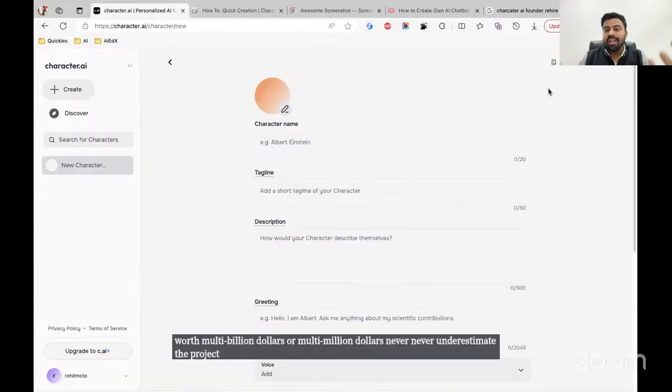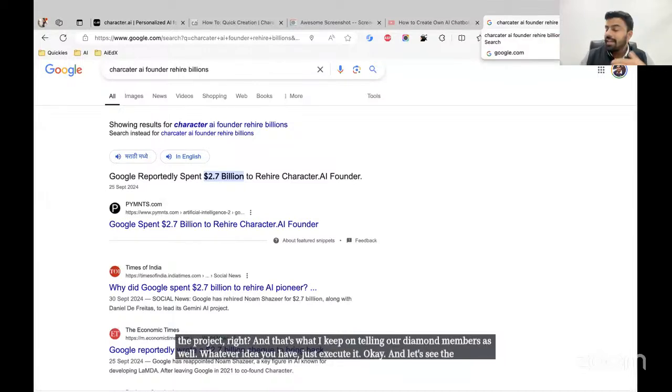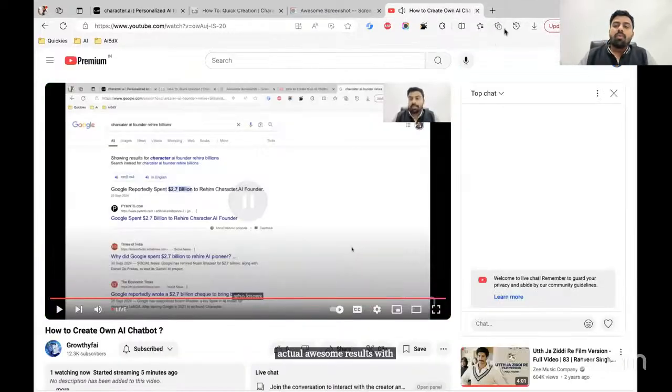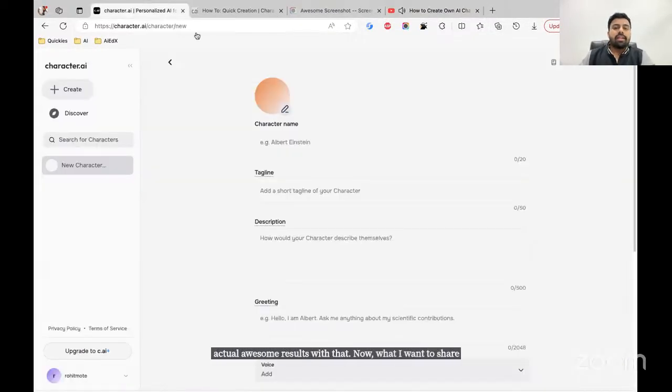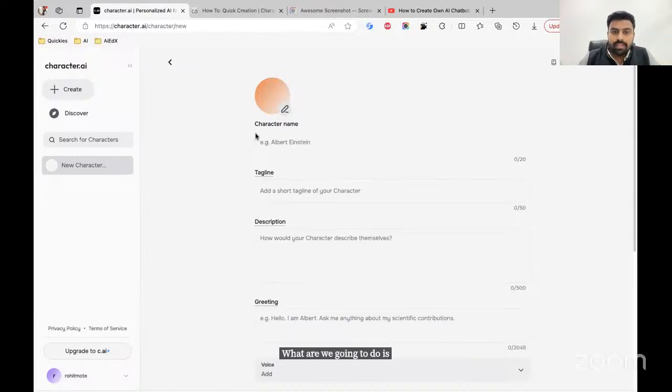And that's what I keep telling our diamond members as well. Whatever idea you have, just execute it, and let's see the result of it. And they execute it, and then they achieve awesome results with that. Now, what I want to share with you is this Character AI tool. I'm going to be explaining 2 to 3 steps for you to do this.